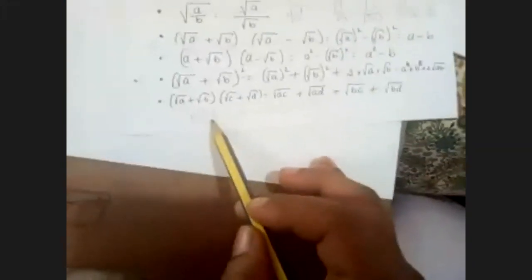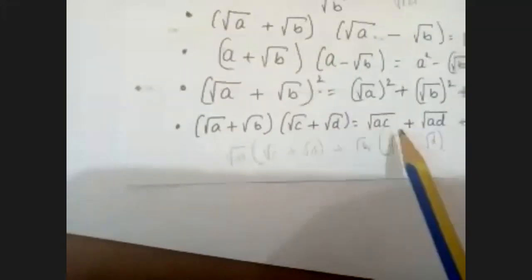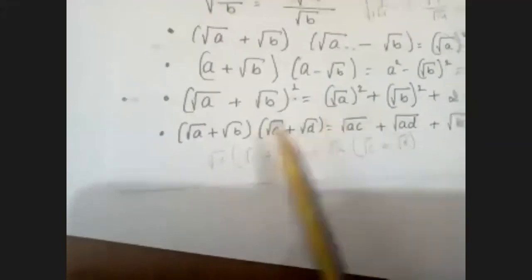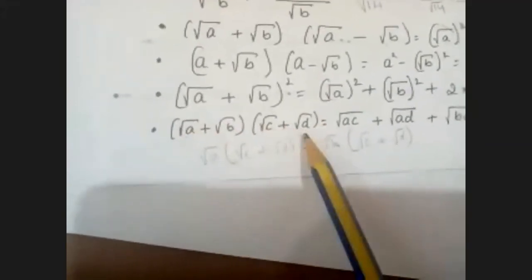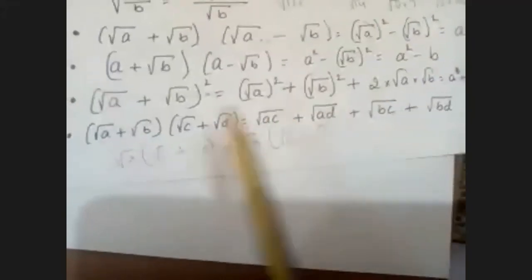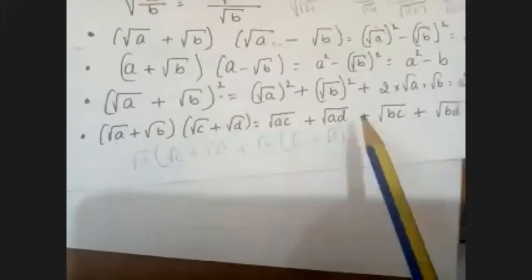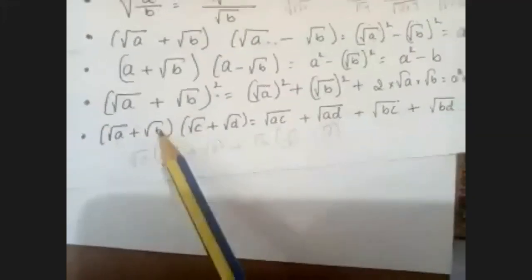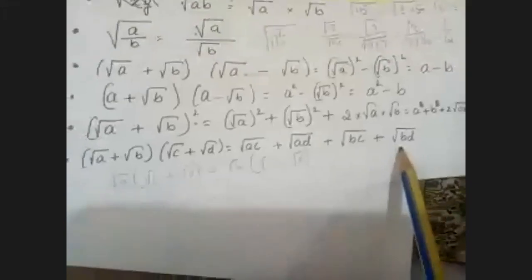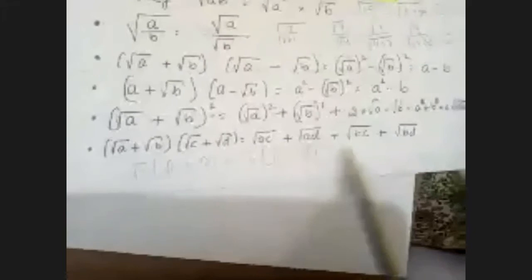I hope you all know about multiplication of irrational numbers. Root a and root c gives root ac. Root a and root d gives root ad. Root b into root c is root bc. Root b into root d is root bd. Am I clear, children? Here there is no common thing, just leave it as it is. Anyone have doubt with the operations on real numbers?